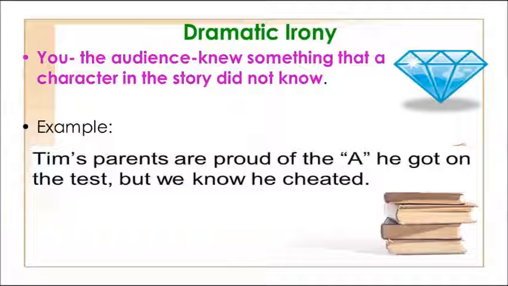Dramatic irony. This is the third form of irony. Here the audience, that means we, know something, but the character in the story does not know. For example, Tim's parents are proud of the A he got in the test. But we know that he cheated. But the parents have no idea about it. This form of irony is mostly used in horror stories or suspense thriller stories, where the writer tries to create suspense. Only the reader knows that something is going to happen, but the character in the story is unaware of it. So we call it dramatic irony.